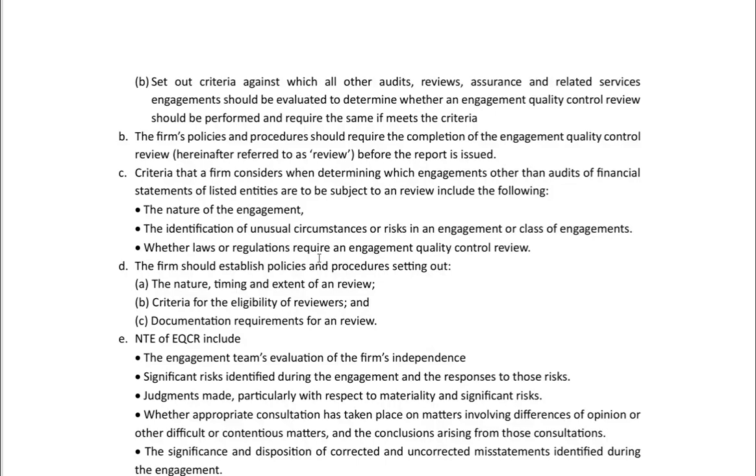Let us see these 3 points in detail. The nature of review includes the engagement team's evaluation of the firm's independence. Independence is the first. Significant risk identified during the engagement and responses to this risk. So significant risk is the second. Judgment made, particularly with respect to materiality and significant risk. Judgment is the third. Whether appropriate consultation has taken place on matters involving differences of opinion or other difficult or contentious matters and the conclusions arising from those consultations.